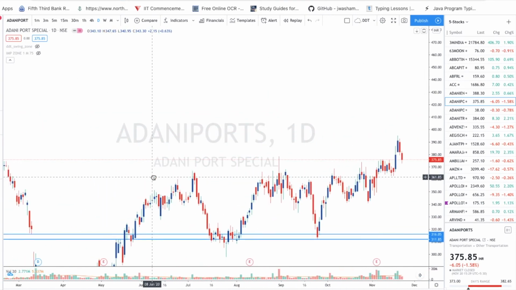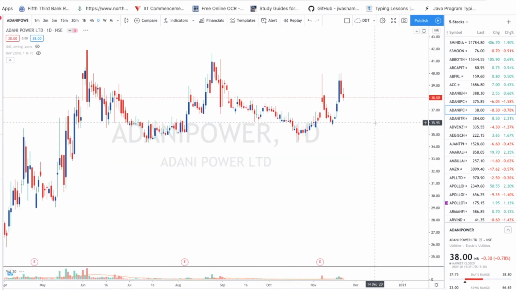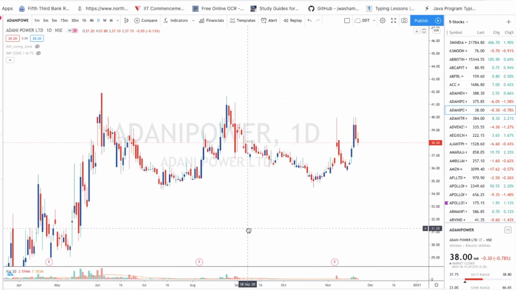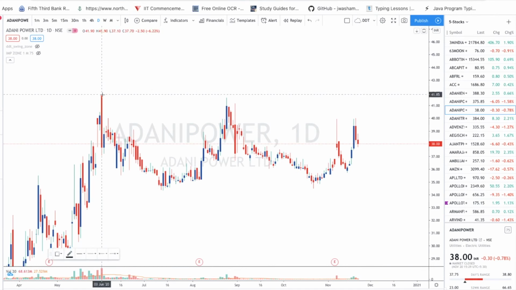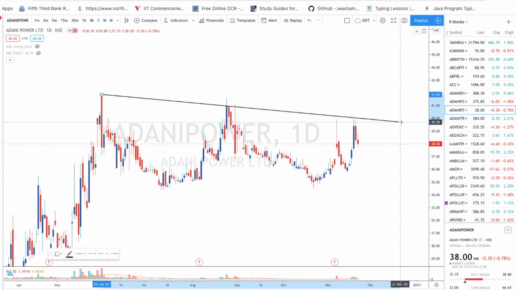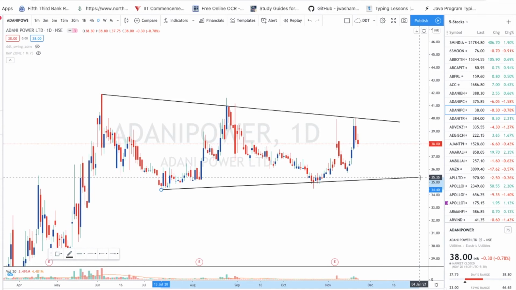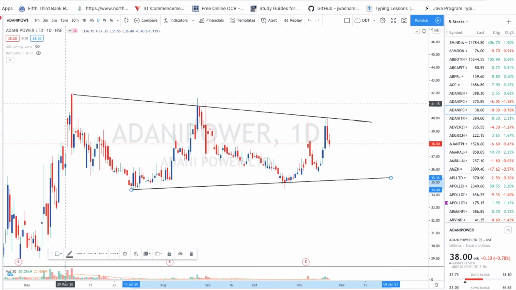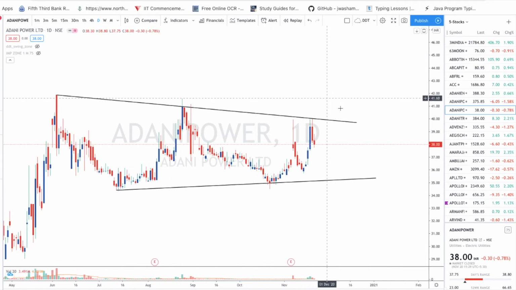If you see this one, I'm not able to see anything here. Next stock, okay, what am I seeing here. If I draw this way, it's getting respected. And here like this. Okay, guys, so this is also respected 1, 2, 3 times, and the lower trend line respected 1 and 2 times, right? So here we need to have at least the maximum touches, that is more important. I already discussed it. We require maximum touches whenever we are drawing a triangle pattern or channel pattern, so that it will be a more reliable trade. When we have more touches, it will definitely go the way we want.